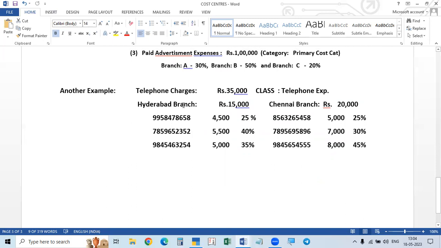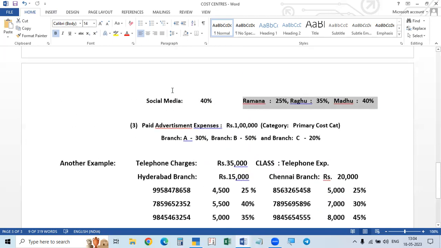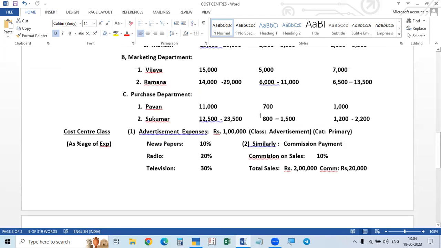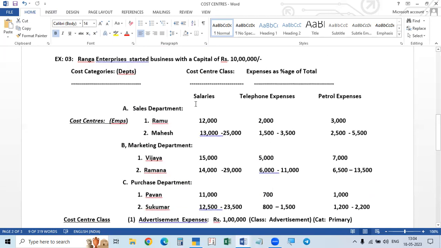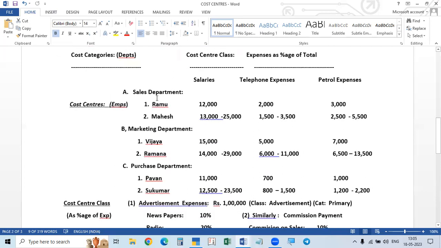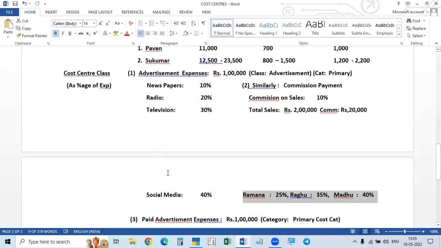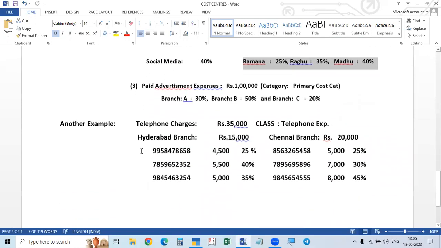Similarly, here also, telephone charges, total paid, telephone expense is a class. But the category is Hyderabad branch, Chennai branch. Here, for both the branches, it is only one category. Here the amount is divided for many categories, that can be done. But when a percentage is predefined, you cannot take the same class for both. So in such a case, telephone charges H for Hyderabad branch, we can keep.